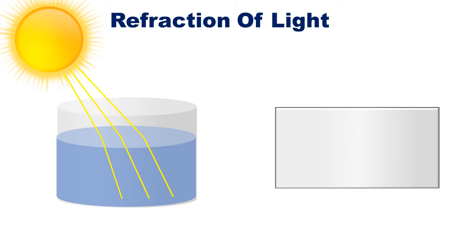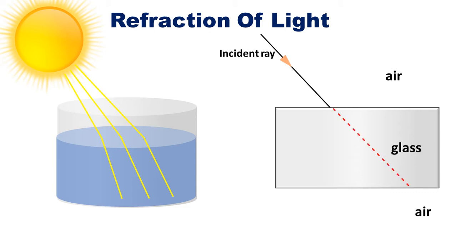So let us check. This is a glass slab. When light travels from air to glass and then to air, what happens? When light travels from air to glass, this is the incident ray. It is incident obliquely on the glass surface. What happens? It should travel in this path, red dotted lines. But what happens? It is partially reflected and it is partially refracted. The refracted ray, refracted means bends. So it passes through glass but it changes its direction while passing through glass.